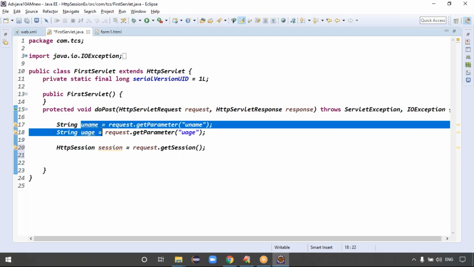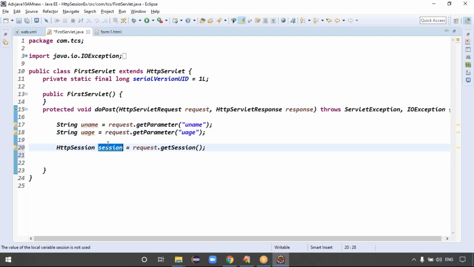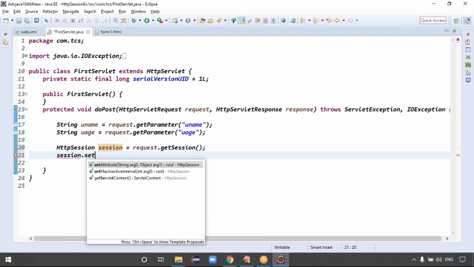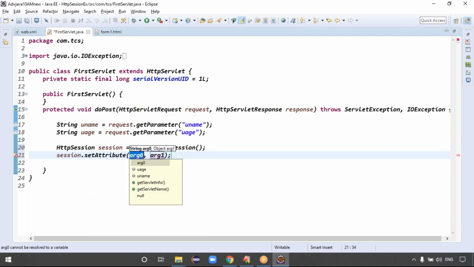Can I place this data into the session object, right? Yes. Can I place this data into the session object or not? How can you place the data? In session, we have to use the setAttribute method. Assume I give the attribute name as AAA. I want to store the username, right?